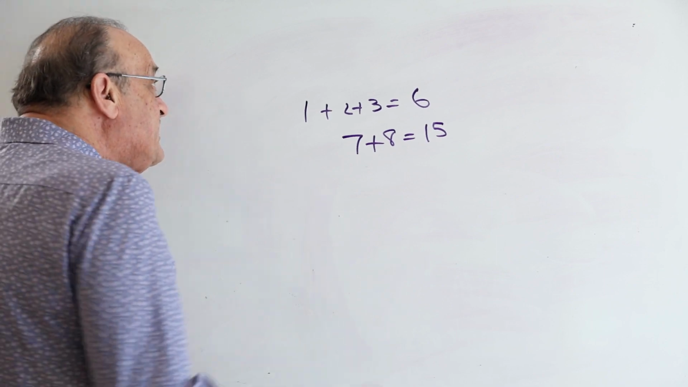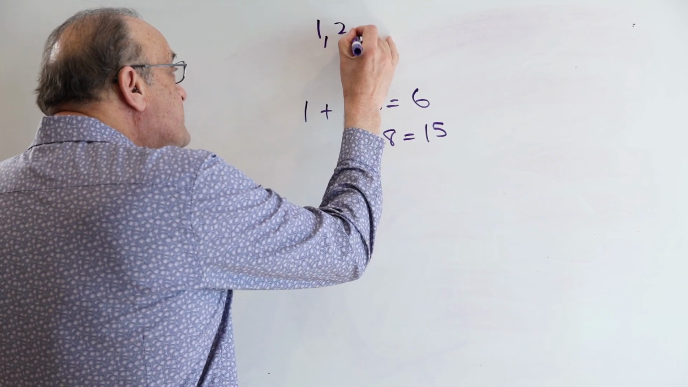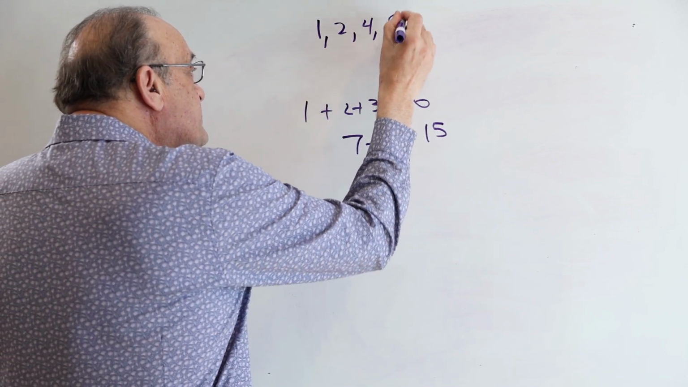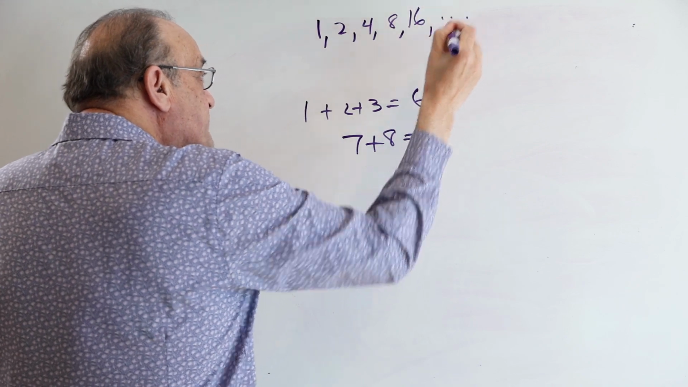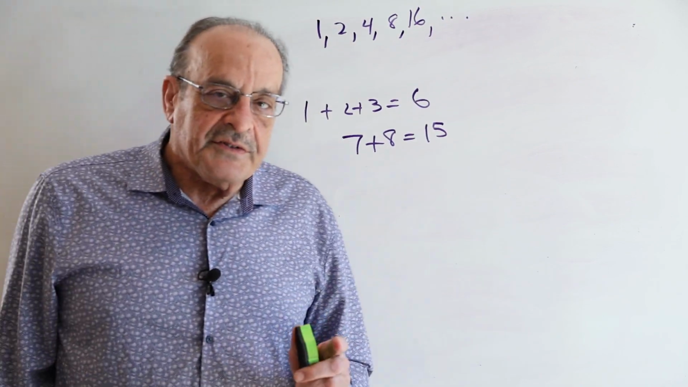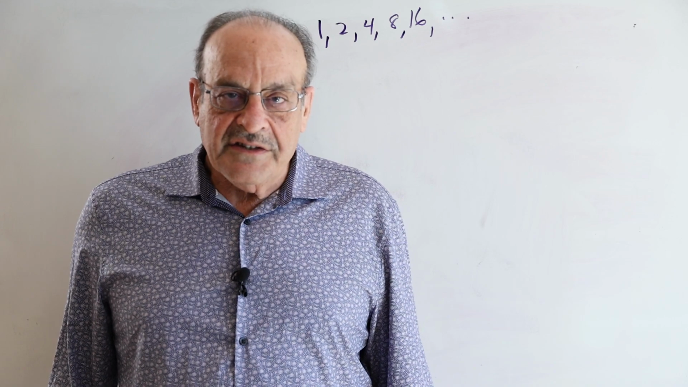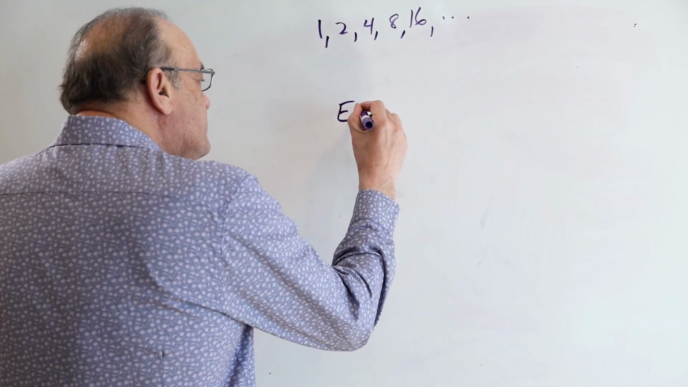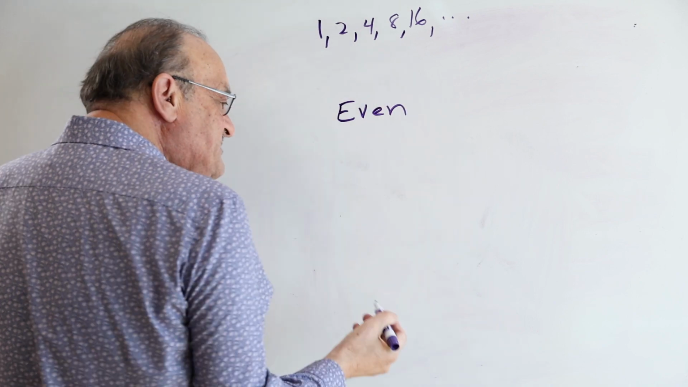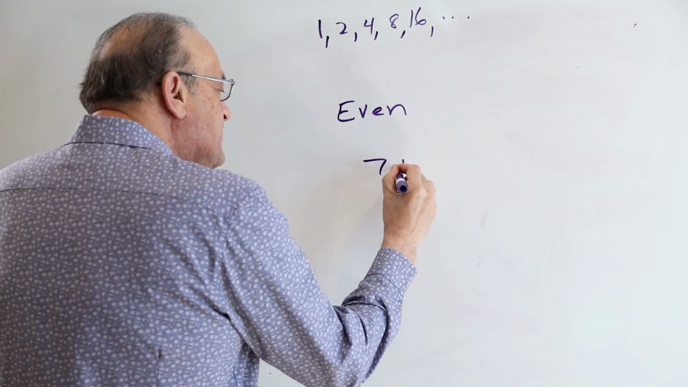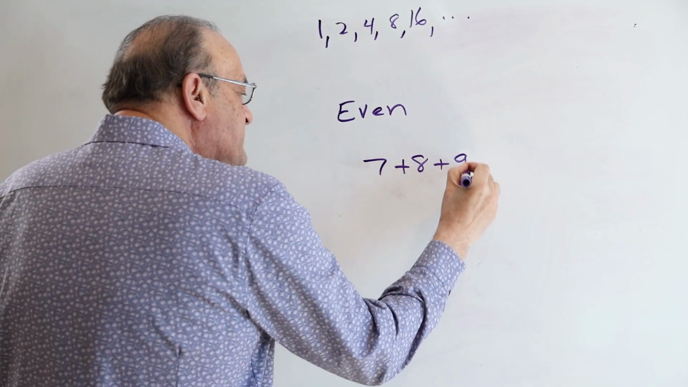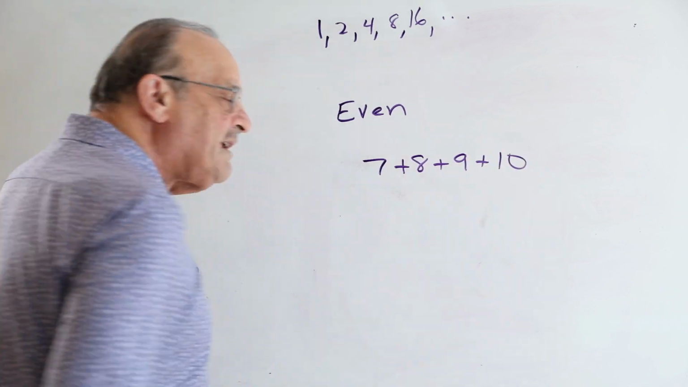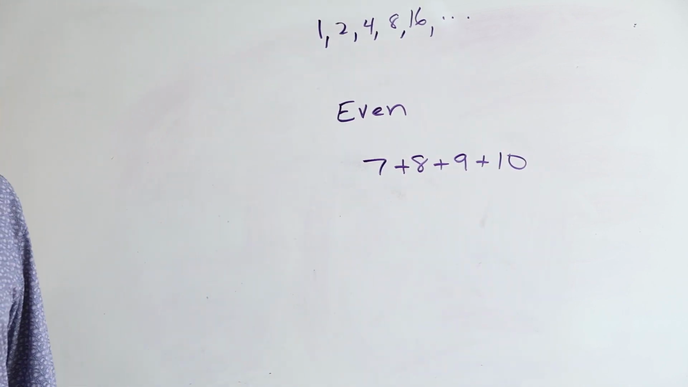And the powers of 2, again, are 1, 2, 4, 8, 16, etc. Well, let's break it into two cases, an even case and an odd case. First, we'll start with the even case. So that means we'll be adding an even number of summands. So suppose we're adding 7 plus 8 plus 9 plus 10. How do we know that can't be a power of 2?